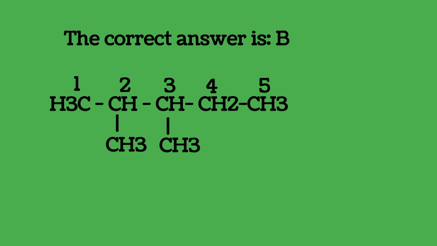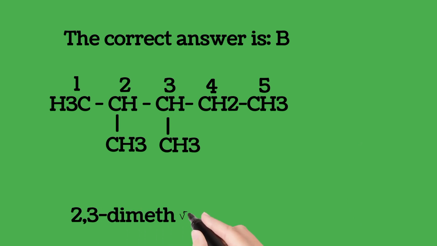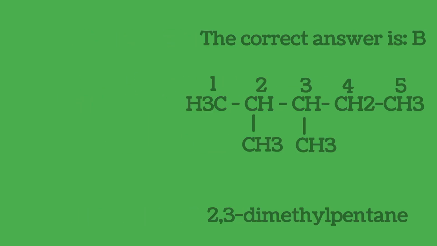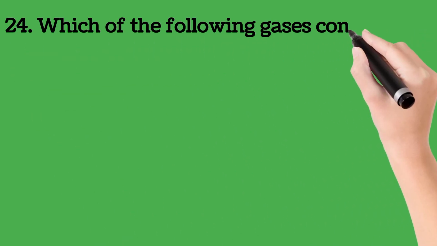To name this compound, you have to pick the longest chain, which is 1, 2, 3, 4, 5 carbons, and then start naming the branch chains. So we're going to name the two methyl groups. One is on carbon 2 and the other one is on carbon 3. So we're going to have 2,3-dimethylpentane.